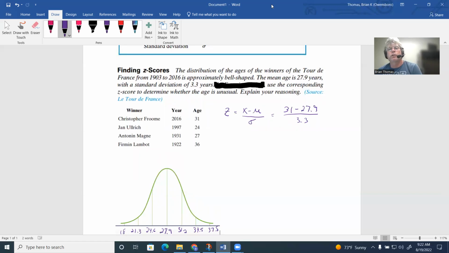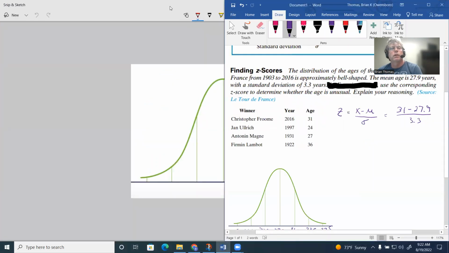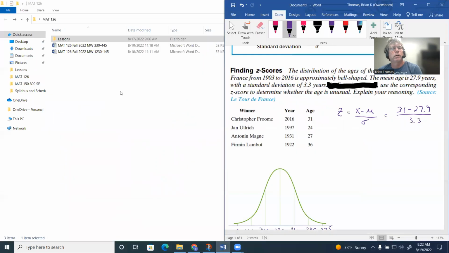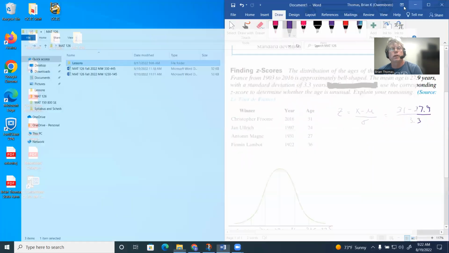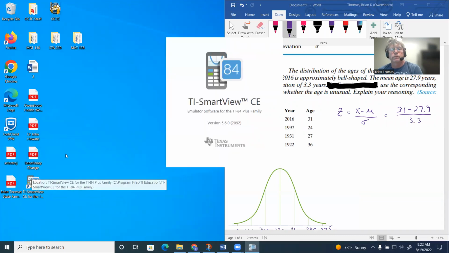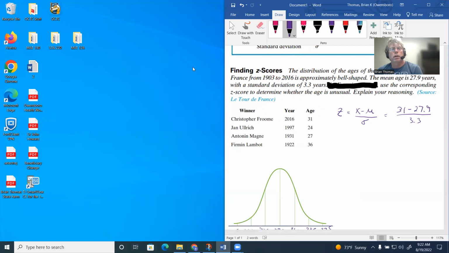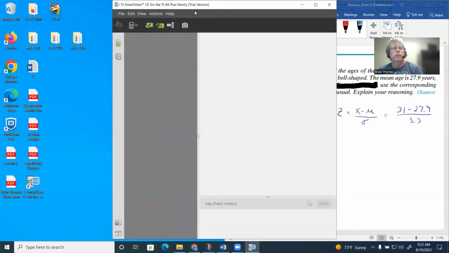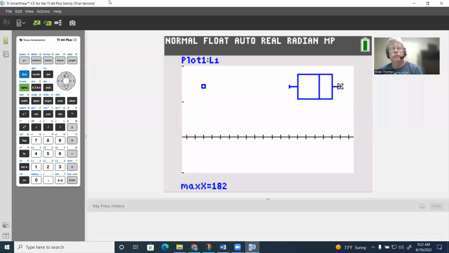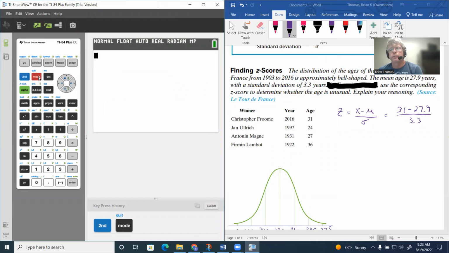So let me slide this over to the right, and we'll get the other big boy calculator out here. We'll minimize this. Got all kinds of stuff open. All right, let's see if we get this open here. Okay, let's see if that'll get open. We'll slide it over to the left. Oops, we don't want the whole thing. I was in a plot. So I'm going to hit the second button and hit mode. It'll get me out of there.